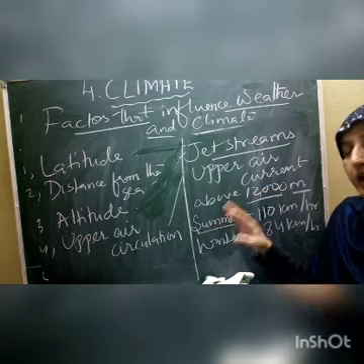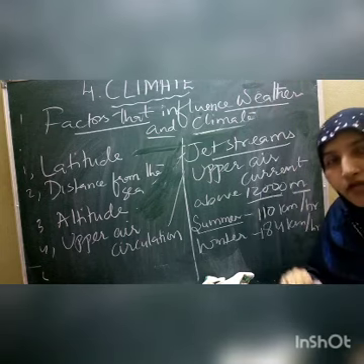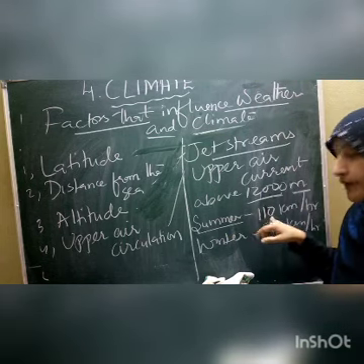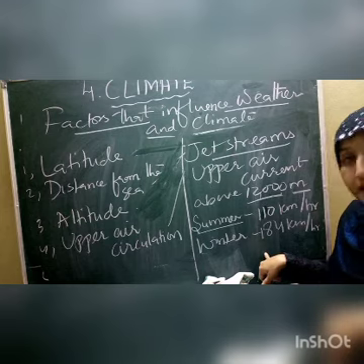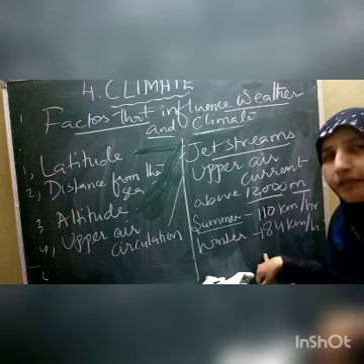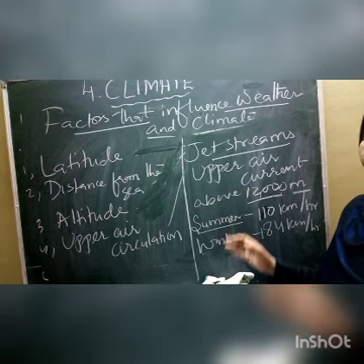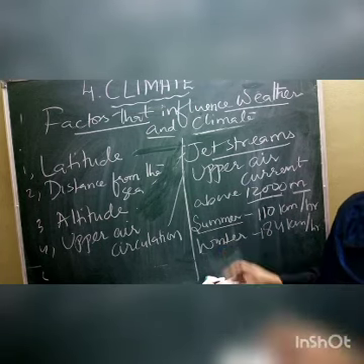Same thing, the upper air circulation, the winds that blow above 12,000 meters of height with these two different speeds in the two different seasons, is helpful to affect the weather. So these are all called the factors that influence the weather and climate.